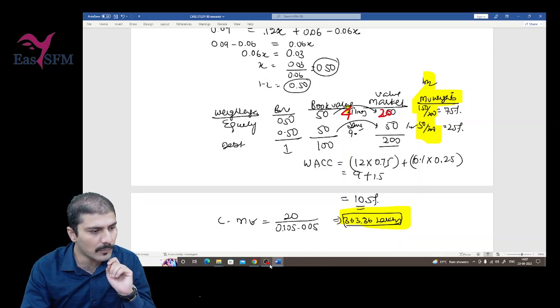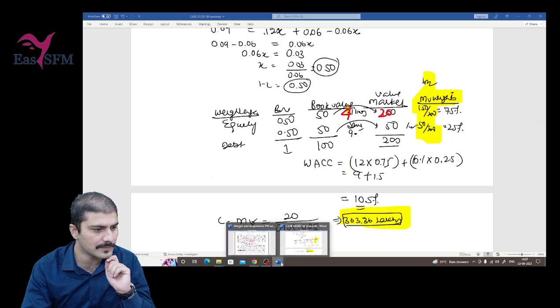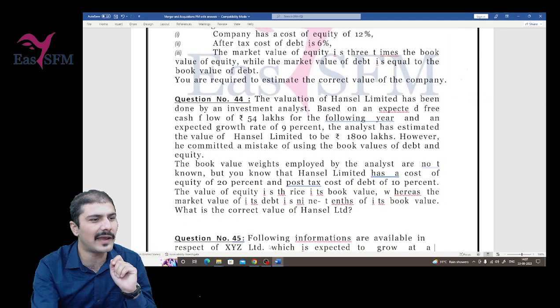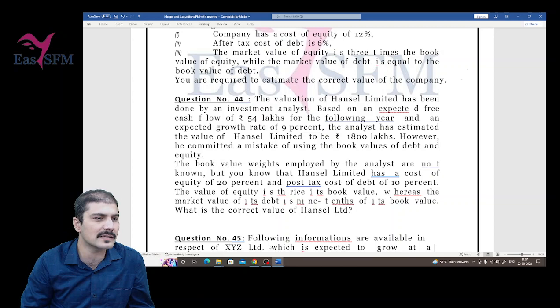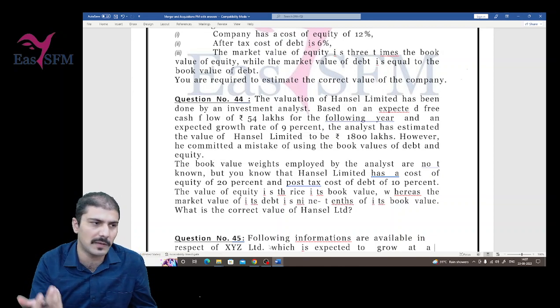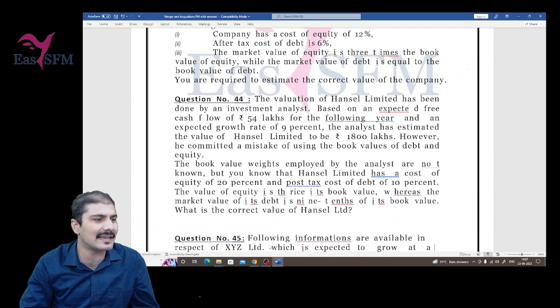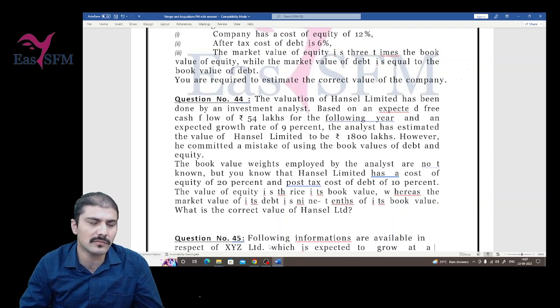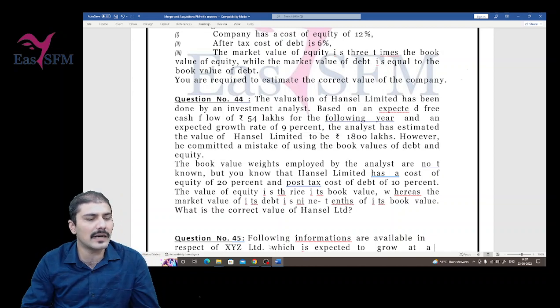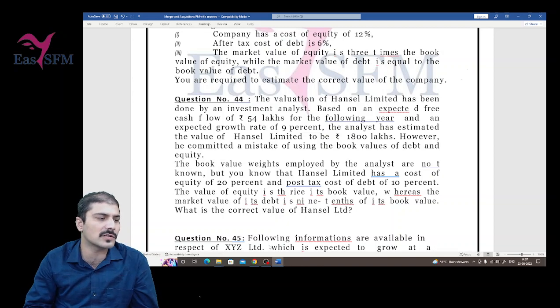So here is one more question that I have with me, similar to this; you can read this question. This is question number 44. The valuation of Hansal Limited has been done by an investment analyst based on an expected free cash flow of 54 lakhs for the following year and an expected growth rate of 9%. Again, in the exam, growth may or may not be given. The analyst has estimated the value of Hansal Limited to be 1800 lakhs, right? However, he committed a mistake of using book value weights instead of market value weights. The book value weights employed by the analyst are not known, but you know that Hansal Limited has a cost of equity of 20% and a post-tax cost of debt of 10%.